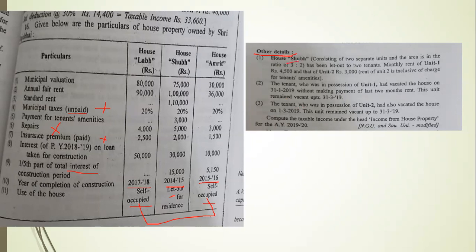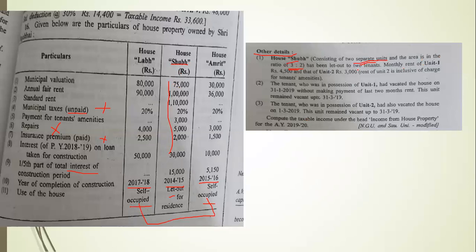House Shubh consists of two separate units, and the area is in the ratio of 3:2. It is very important because there are two separate units and the proportion is given as 3:2. So we have to bifurcate all the details in the ratio 3:2. We have to calculate it with the 3:2.